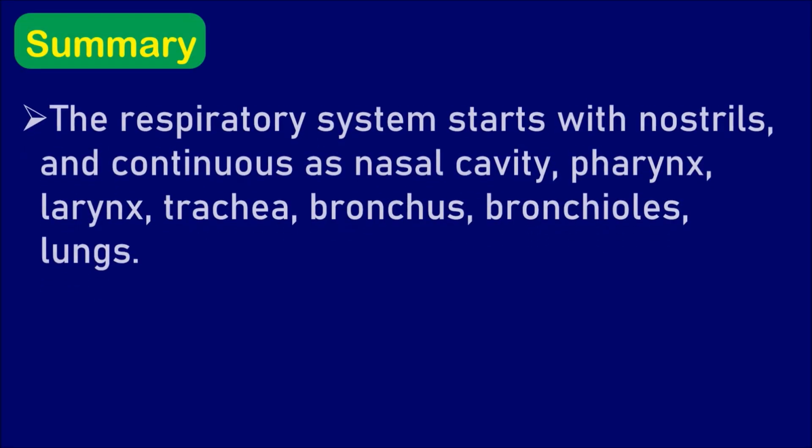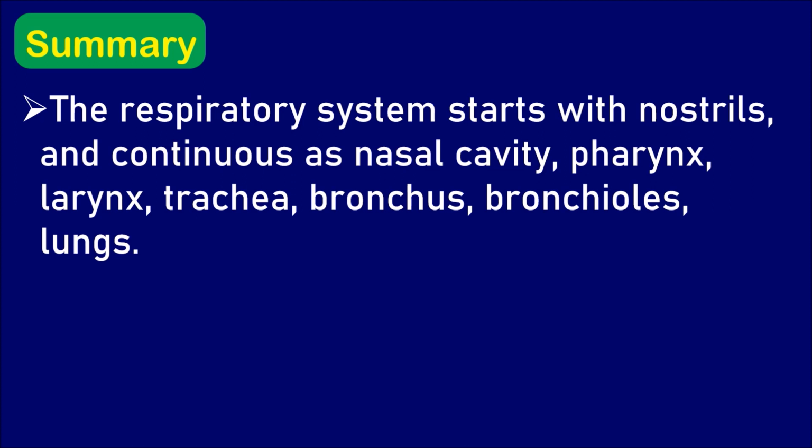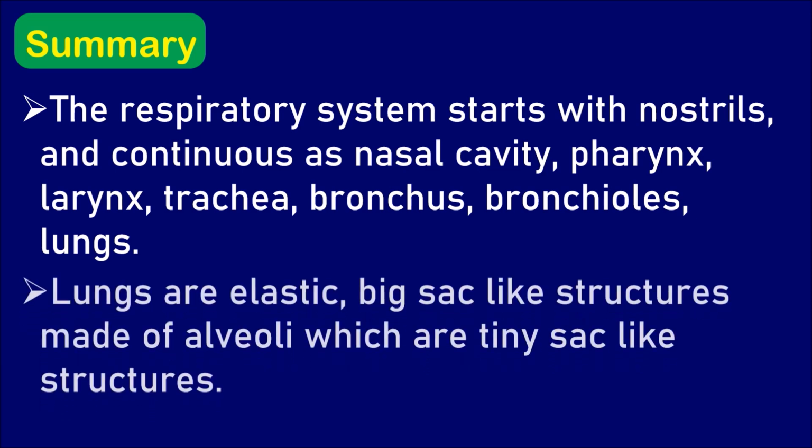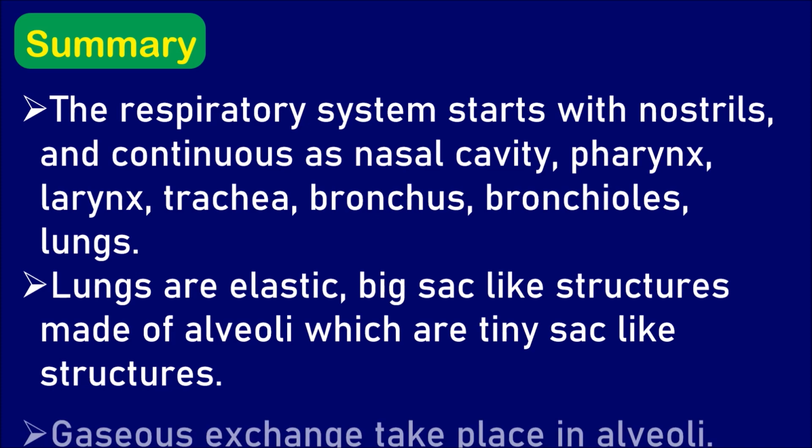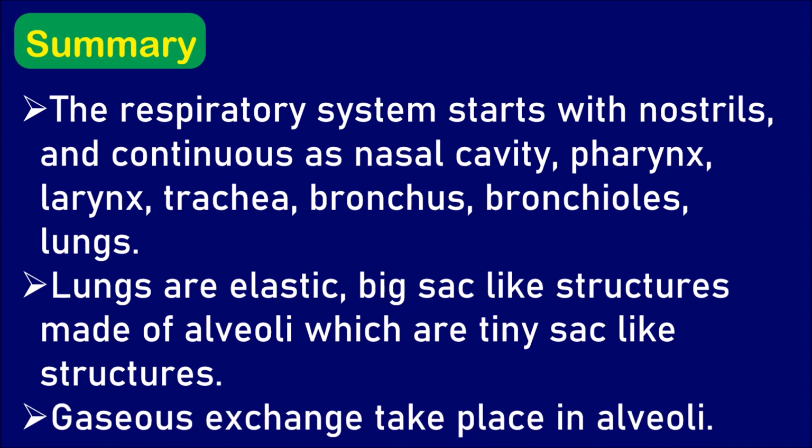Summary. In this video, we have learned that the respiratory system starts with nostrils and continues as nasal cavity, pharynx, larynx, trachea, bronchus, bronchioles, and finally lungs. Lungs are the elastic big sac-like structures which are made up of alveoli, which are very tiny sac-like structures. Gaseous exchange takes place in the alveoli.